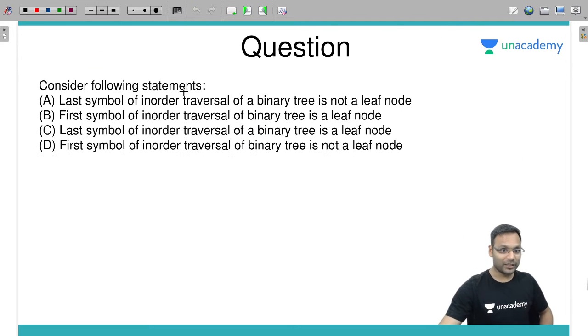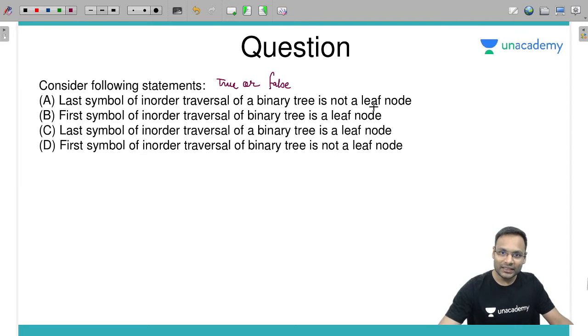Consider the following statements. You need to say true or false. Last symbol of in-order traversal of a binary tree is not a leaf. True or false? If the in-order traversal of a binary tree is given, is it possible that the last symbol is not a leaf node?